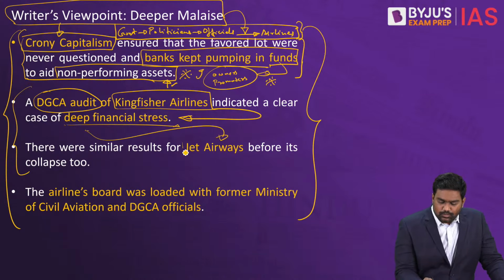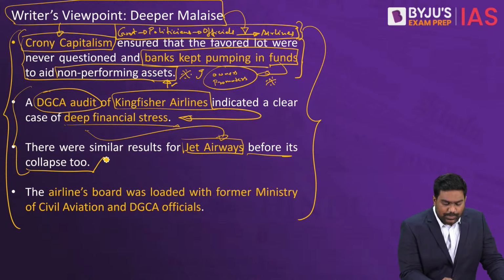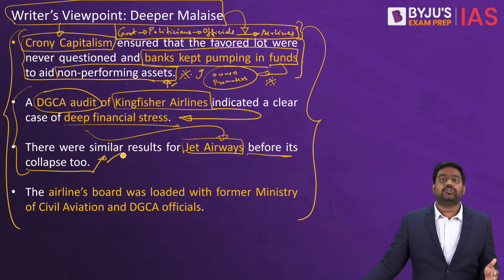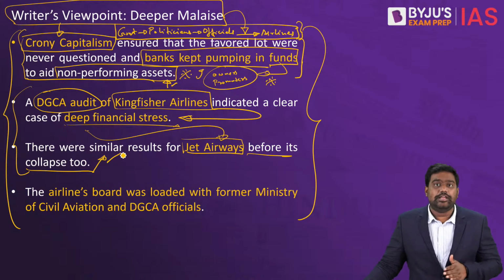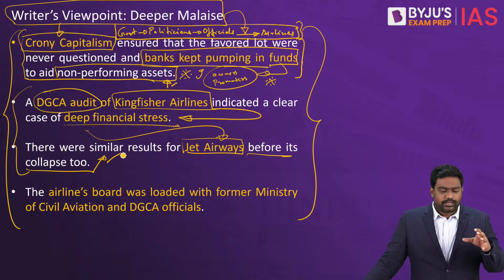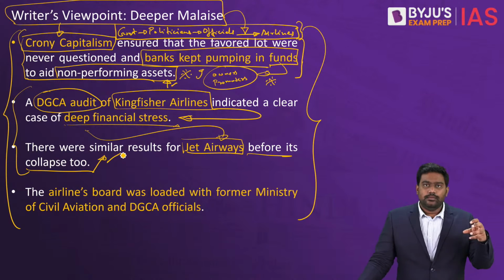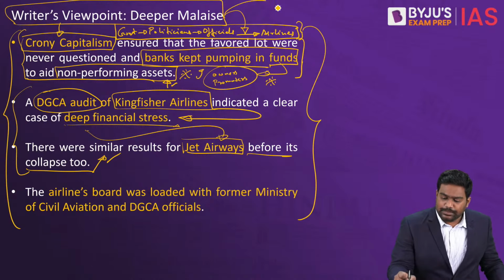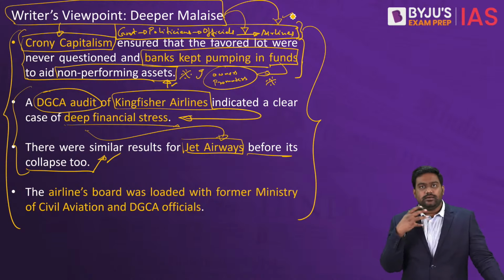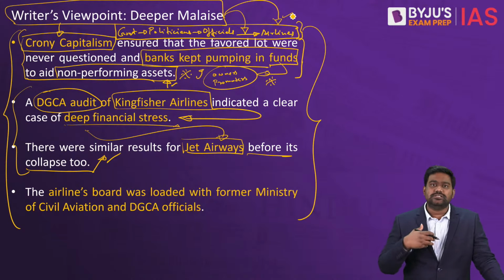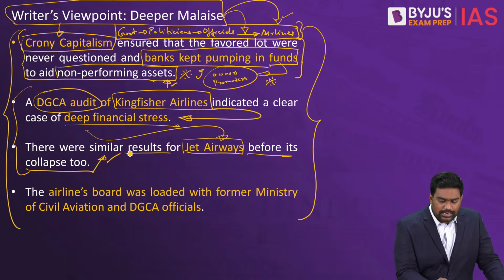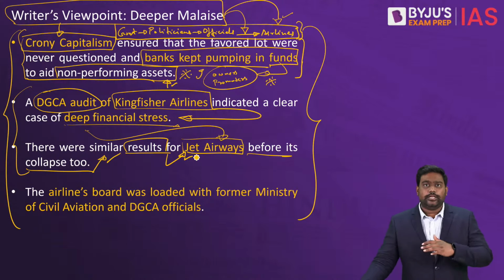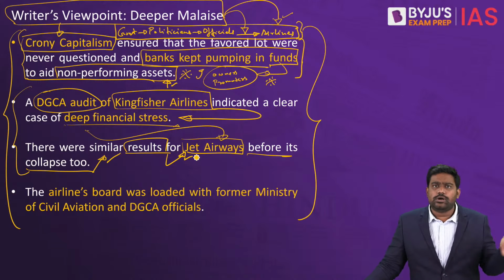Similar reports were brought up against Jet Airways as well prior to its collapse, but again no action was taken, no intervention was carried out by the regulator. The writer alleges that there is crony capitalism here where politicians, ministers, government officials who are part of these ministries and regulators, they are in collusion with some of the big airlines. There is an element of favoritism where owners, promoters are freely allowed to do anything they want. And eventually when things go wrong, they are let off scot-free. There is no consequences for them, no accountability. It's only the employees and the passengers who suffer.